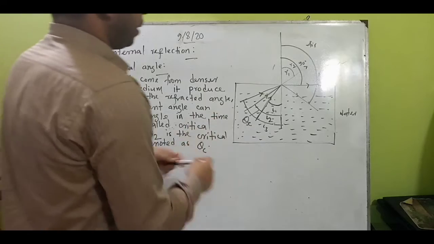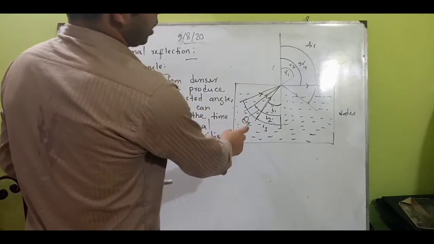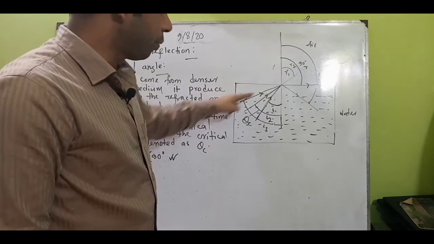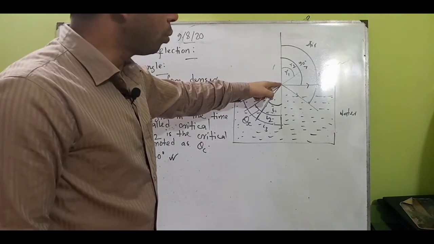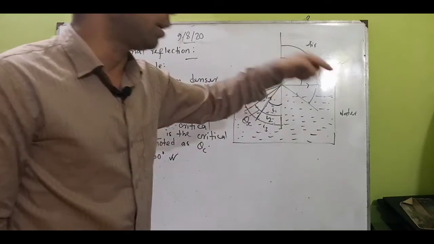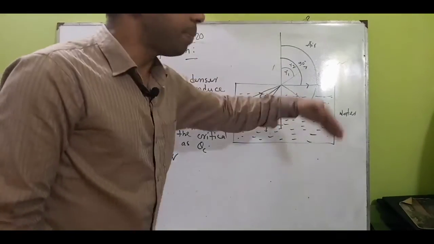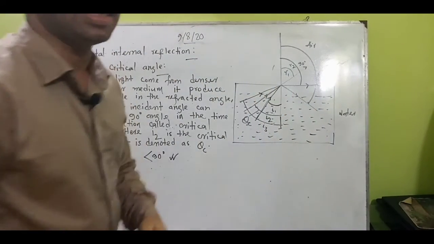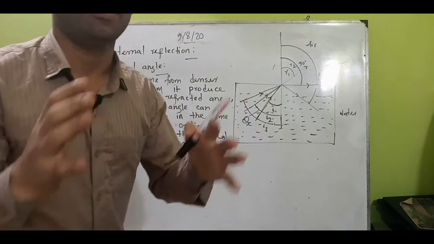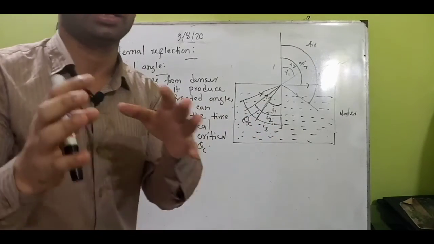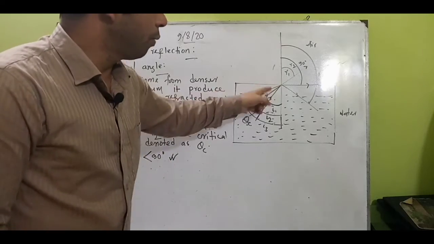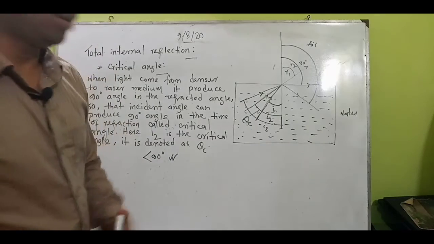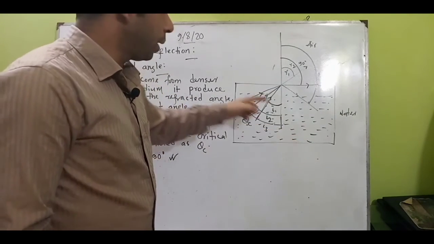And what happens there: when it has produced the critical angle, the 90 degree, then another incident ray coming from the denser medium falls on the refracting surface and comes back to the same medium. Look here, this one from water comes back to the same medium. When any light ray falls on the surface and comes back into the same medium, that is called total internal reflection.